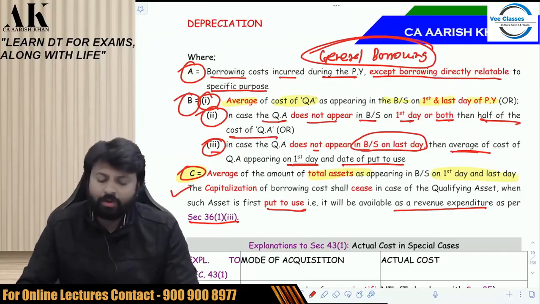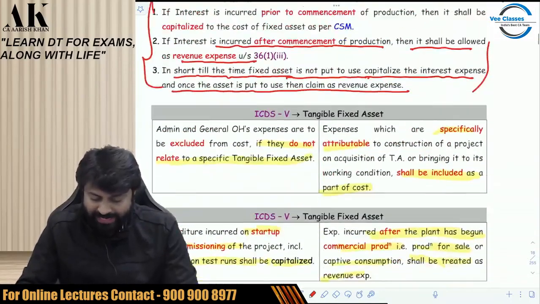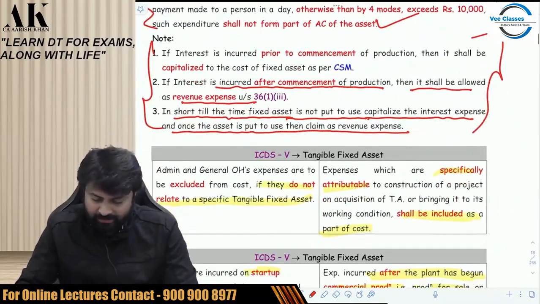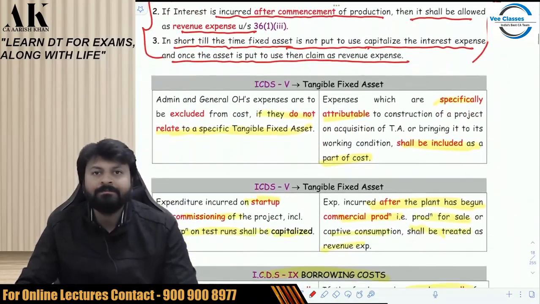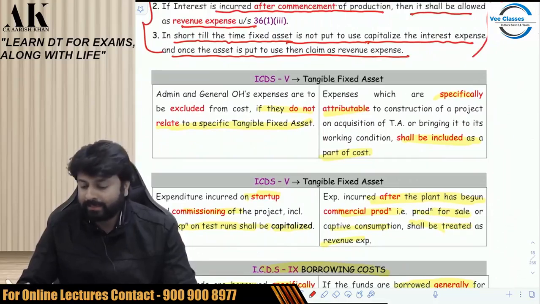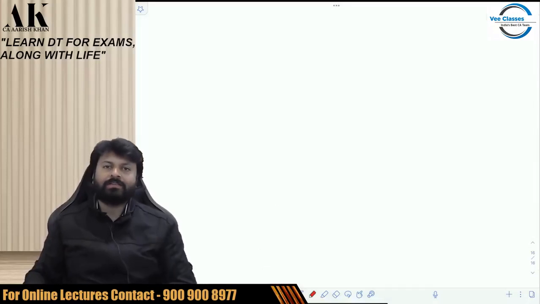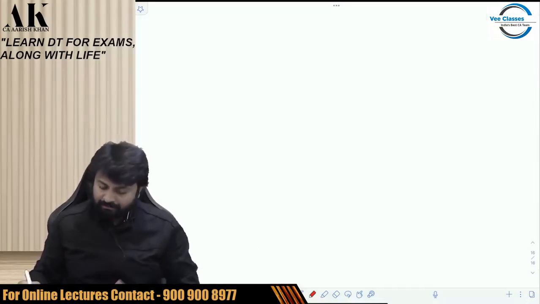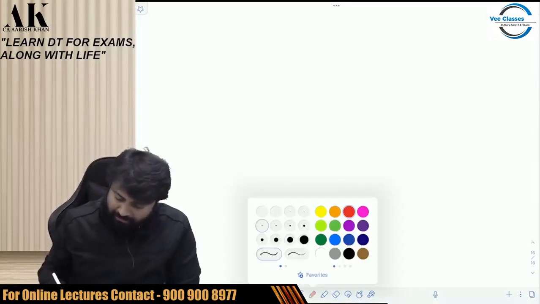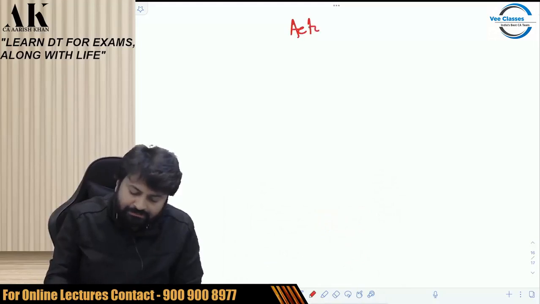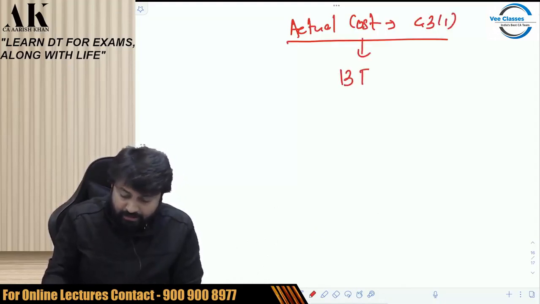So now let's go ahead. After we are done with what is actual cost and we have seen certain issues with respect to certain ICDs, now there are around 13 explanations. Pay attention please. This is very interesting and very important for us in exams. Below the definition of actual cost, which is given under 43(1), there are around 13 explanations.